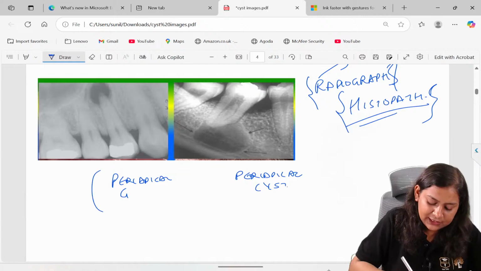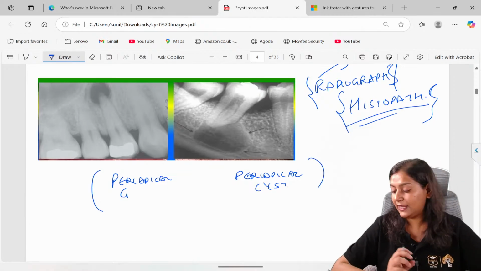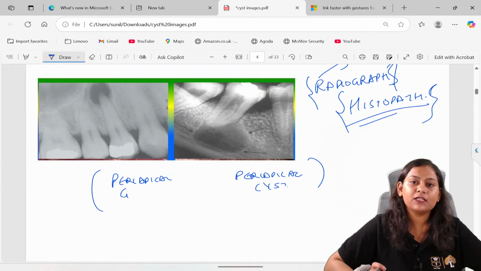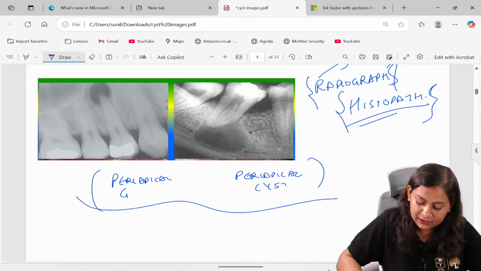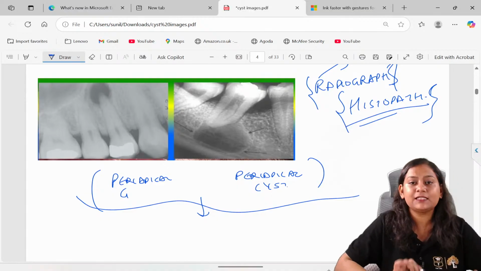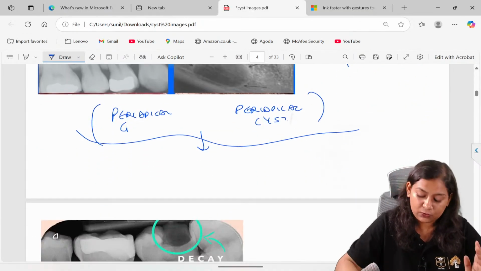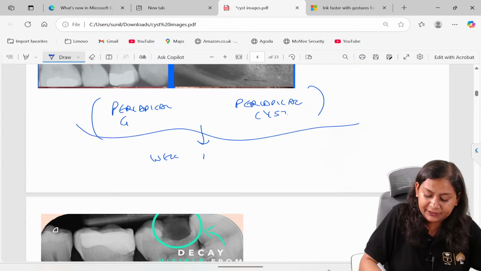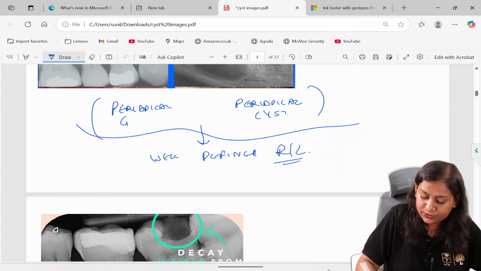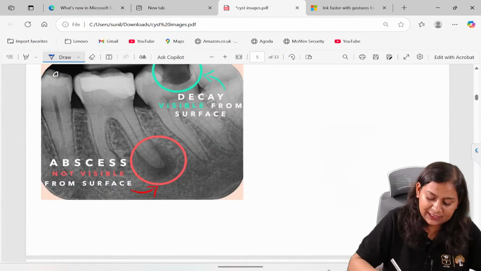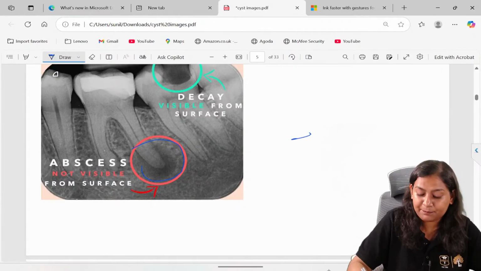Can you see any radiographic feature? There is a well-defined radiolucency. Both periapical cyst and granuloma are associated with well-defined radiolucency. But see, this is periapical abscess.